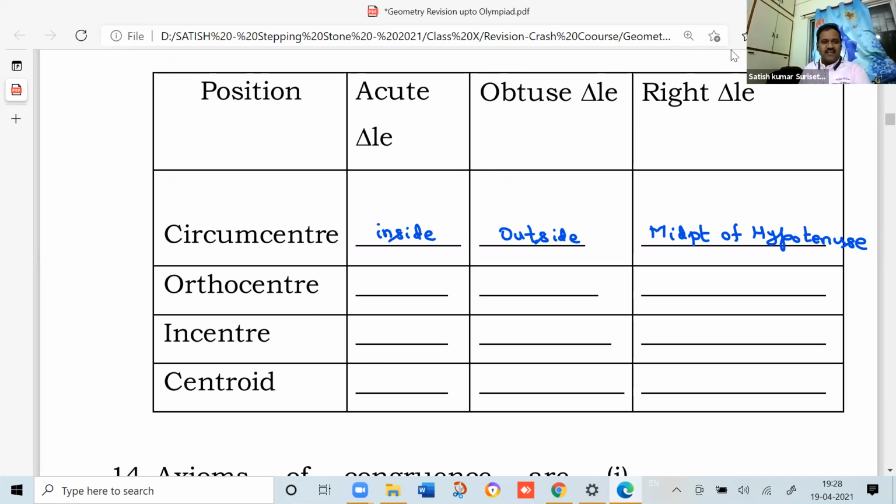Point of concurrence of perpendicular bisectors of the sides of a triangle, or the point which is equidistant from all the three vertices of a triangle is called the circumcenter. Next, orthocenter for an acute angle triangle, where will it be? It will be inside for an acute angle triangle, and it is outside for an obtuse triangle. For a right angle triangle, where will it be? At the vertex of the right angle.